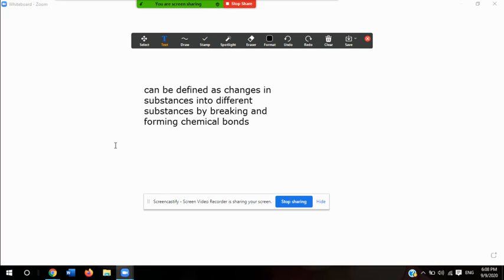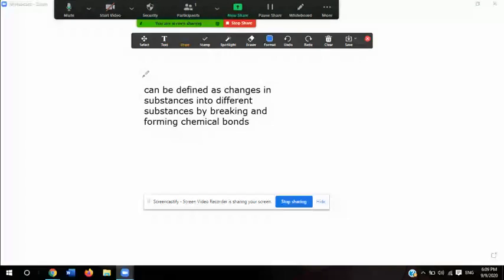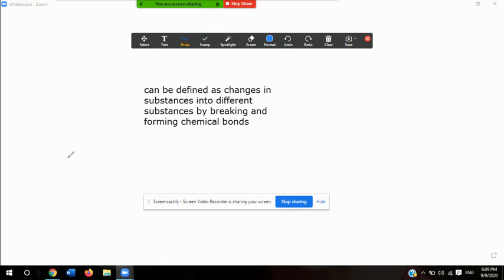Let's actually look at the reaction. Reactants and products. We're going to talk about a very important chemical reaction that occurs in the body, which is the breaking down of sugar and the forming of carbon dioxide and water.